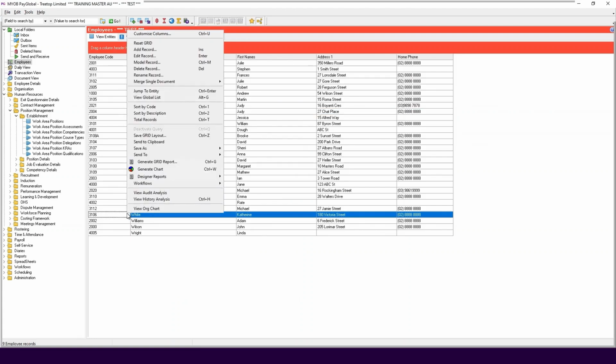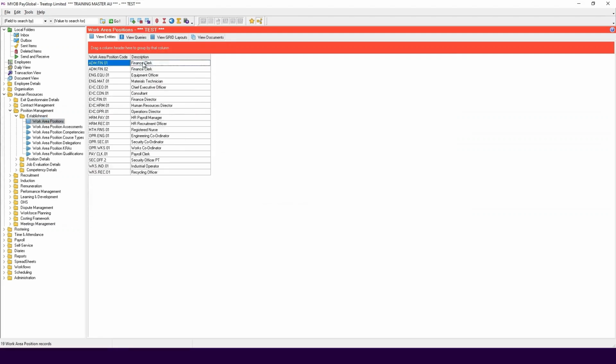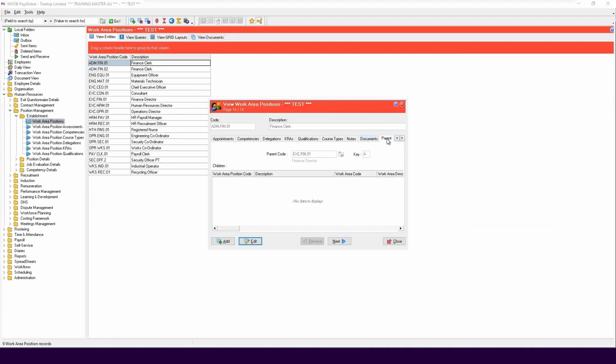Please note, in organizational charting, a parent sits above the subject record and the children sit below it. Organizational charting is based on the Parent tab page in the WAP record that contains the parent and child records. A WAP can have only one parent. However, each parent WAP can have multiple children, allowing you to produce a traditional hierarchical organization chart.